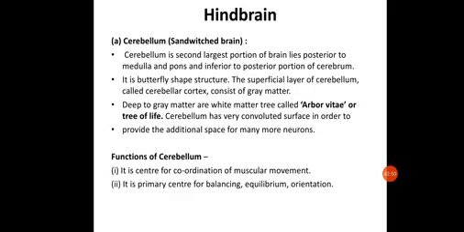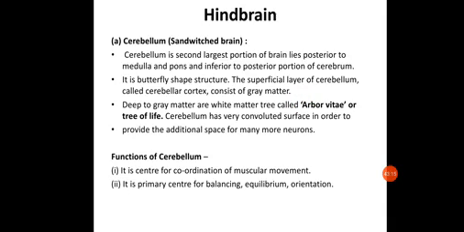Why? Because it is the second largest portion of the brain, lies posterior to the medulla and pons, and inferior to the posterior portion of the cerebrum. So the cerebellum is the second largest portion of the brain. It's basically butterfly shaped, and the superficial layer of the cerebellum, called the cerebellar cortex, consists of grey matter.